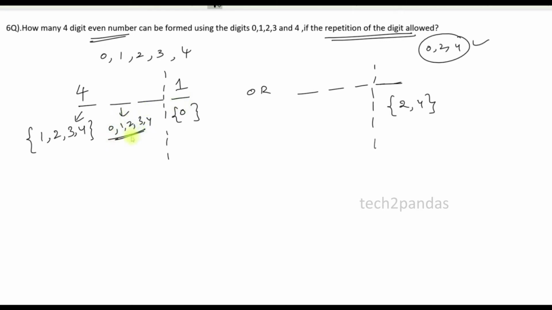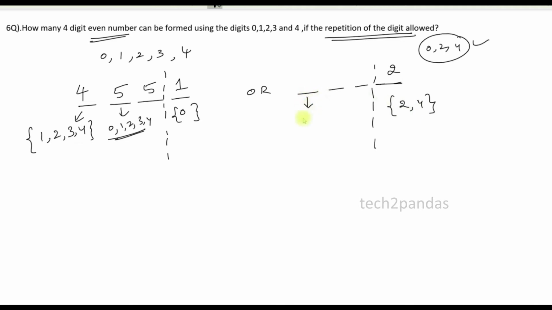I can take n number of repetitions. So 5 possibilities. Again for this one also 5 possibilities. Go to this area. 2 and 4 are the ending digits. So how many ways can be possible? 2 and 4? Only 2 ways, because 2 and 4 will be ending.